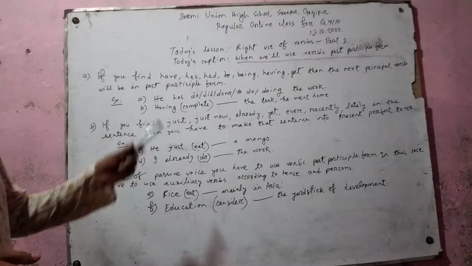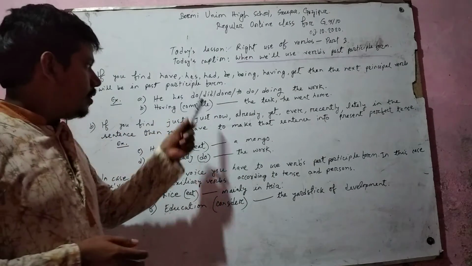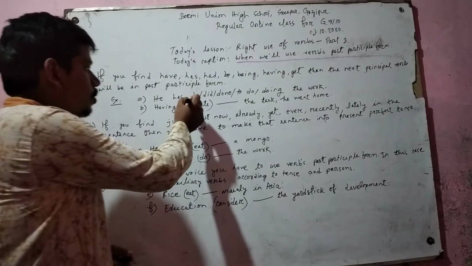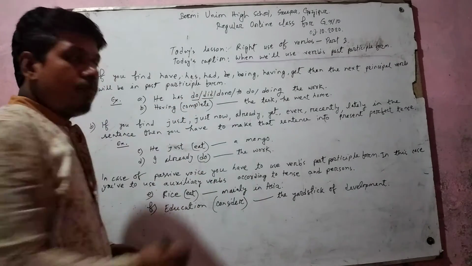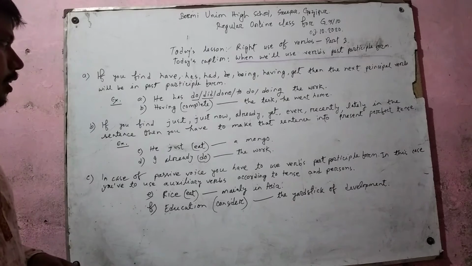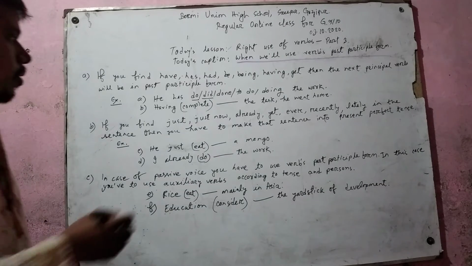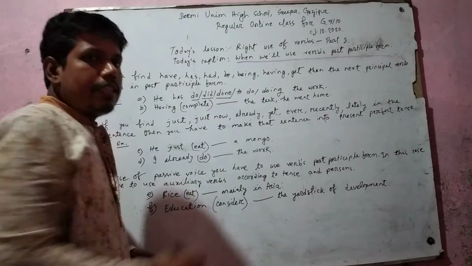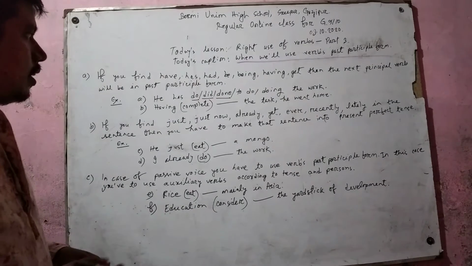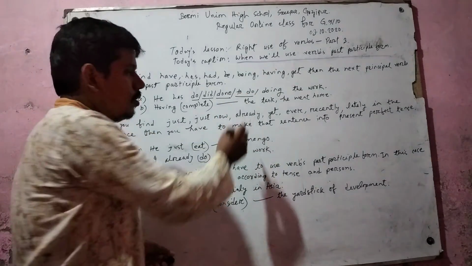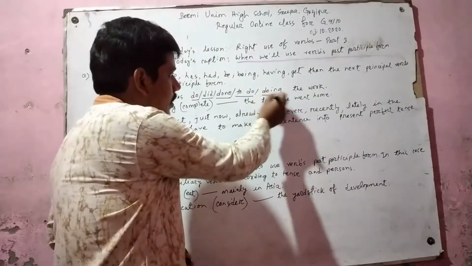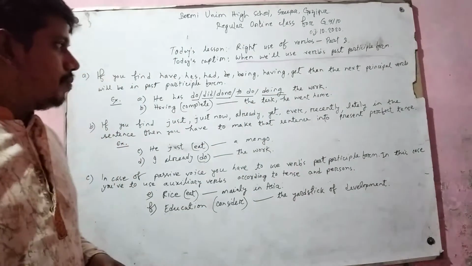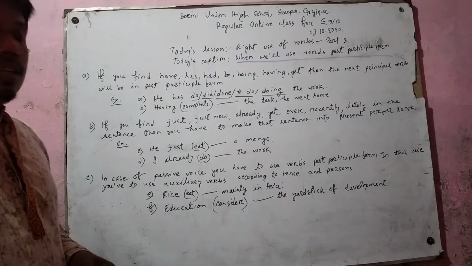Students, observe carefully here. What is do? Do is the base form of verb do. What is did? Did is the past form of verb do. What is done? Done is the past participle form of verb do. What is to do? To do is the infinitive form of verb do. And what is doing? Doing is the present participle form. So, which form will you use here?